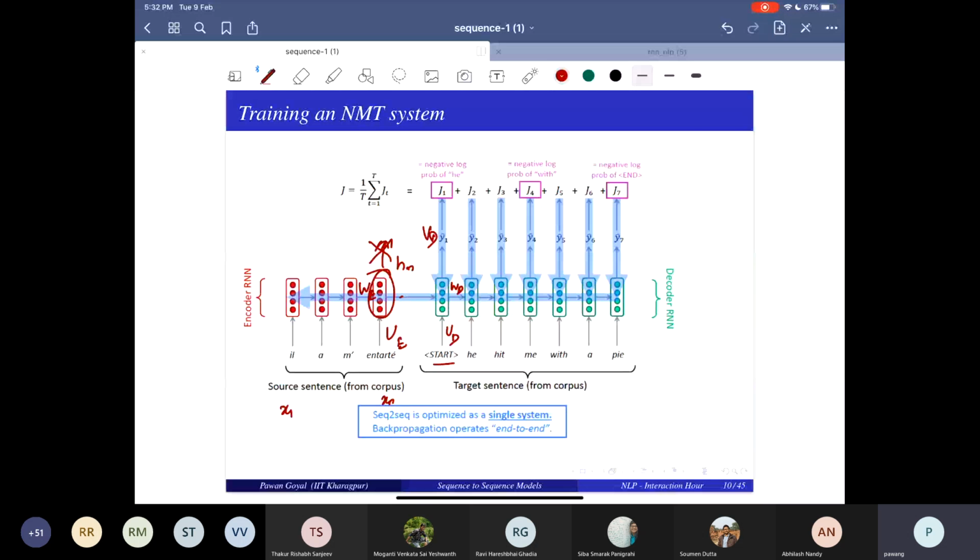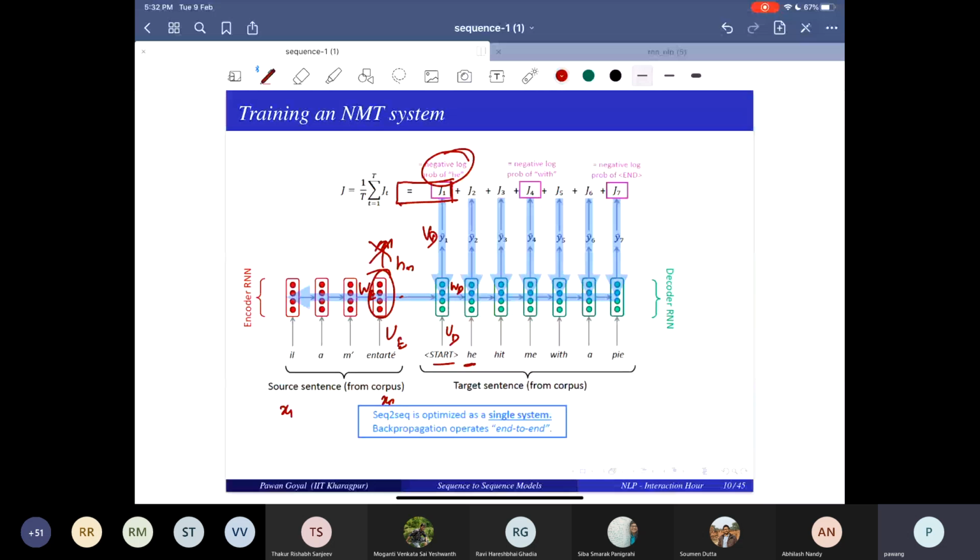If I use the star token, and the parameters are all randomly initialized, I get some vector here, and I can take the negative log probability of the actual word that I should generate. I should generate he, because that is the word in the parallel corpus: this sentence should translate into he hit me with a pie.